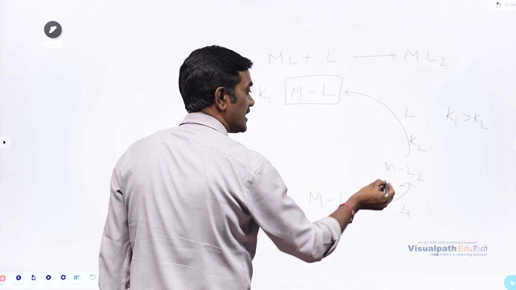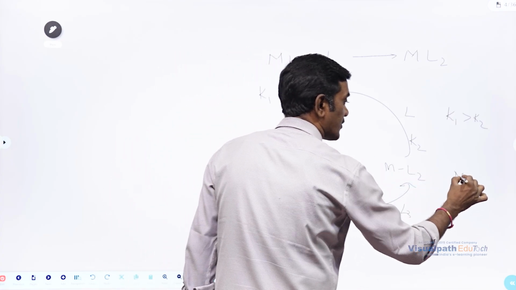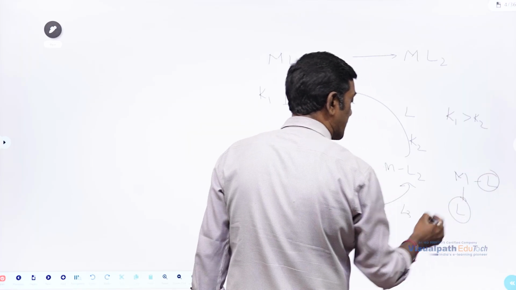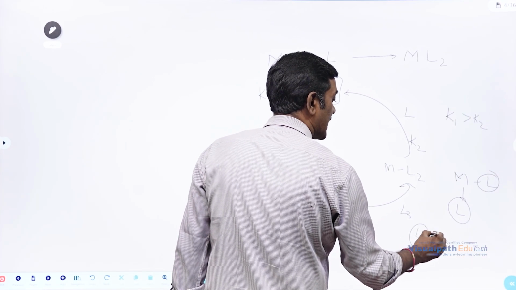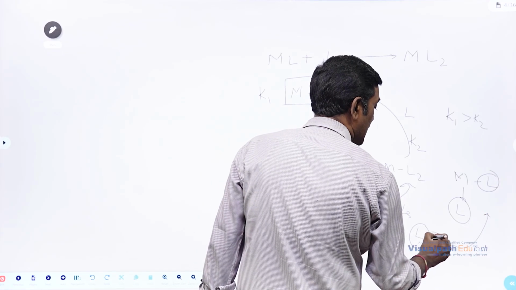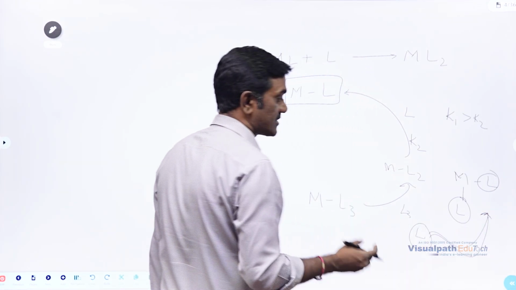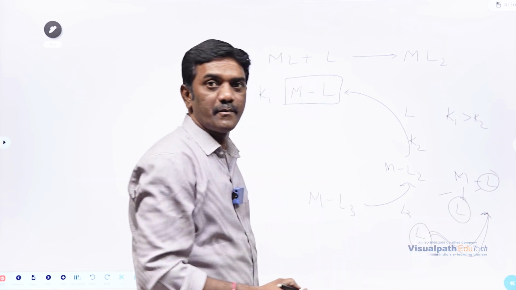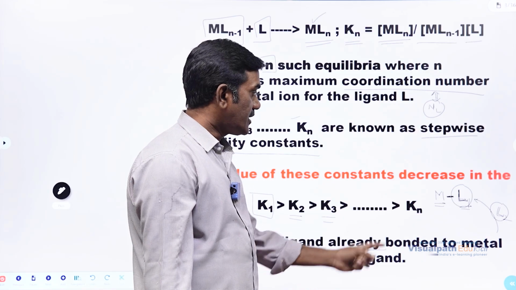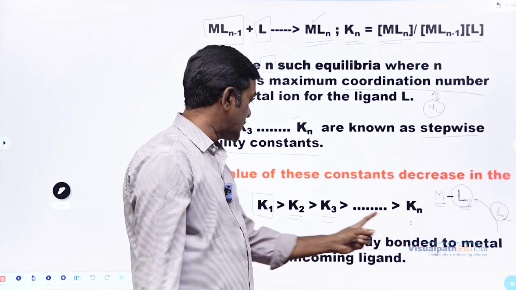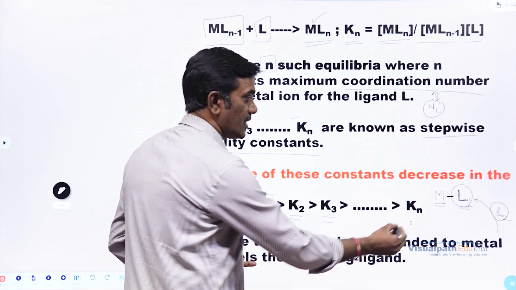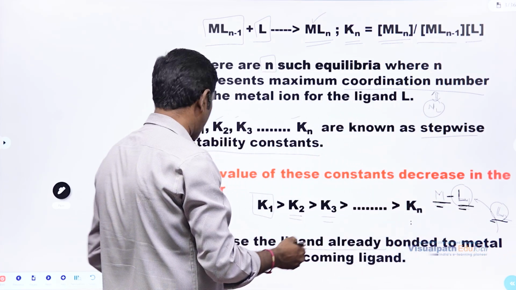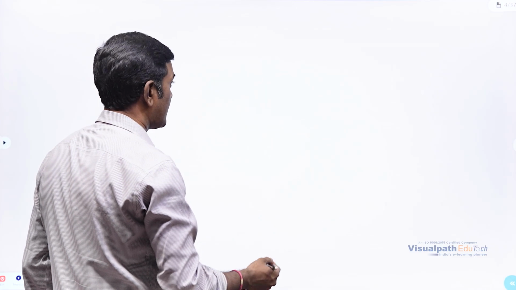So what happens? Again, here there are two ligands. We can see here ligand and ligand. These two ligands will repel the entering ligand. The ligand which is entering here will be repelled by the ligands which are present on the metal. So here Kn will be less than K1. Here, the M, L and L interactions we will discuss in detail.